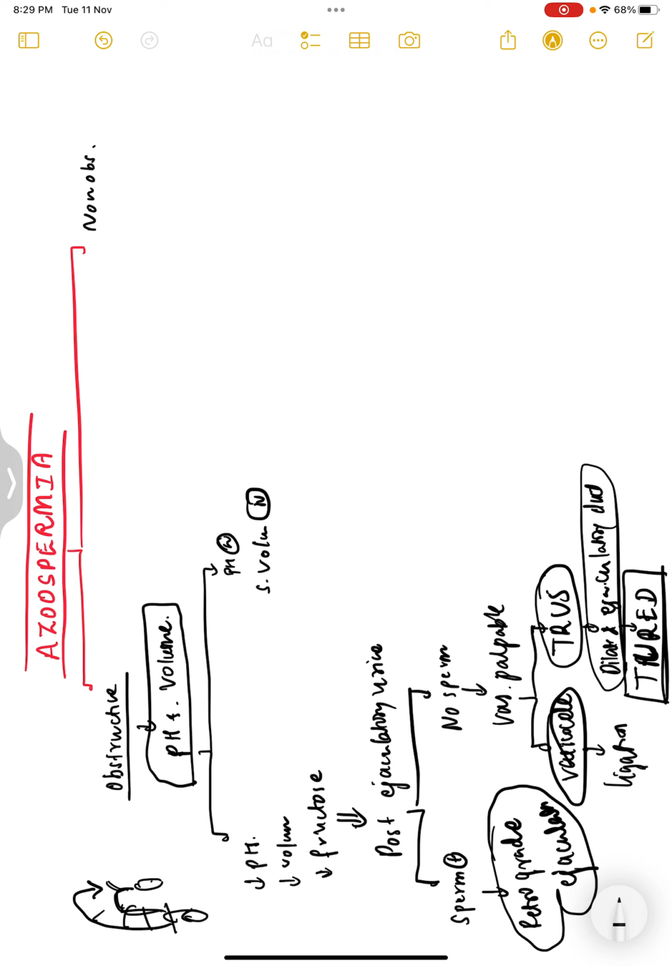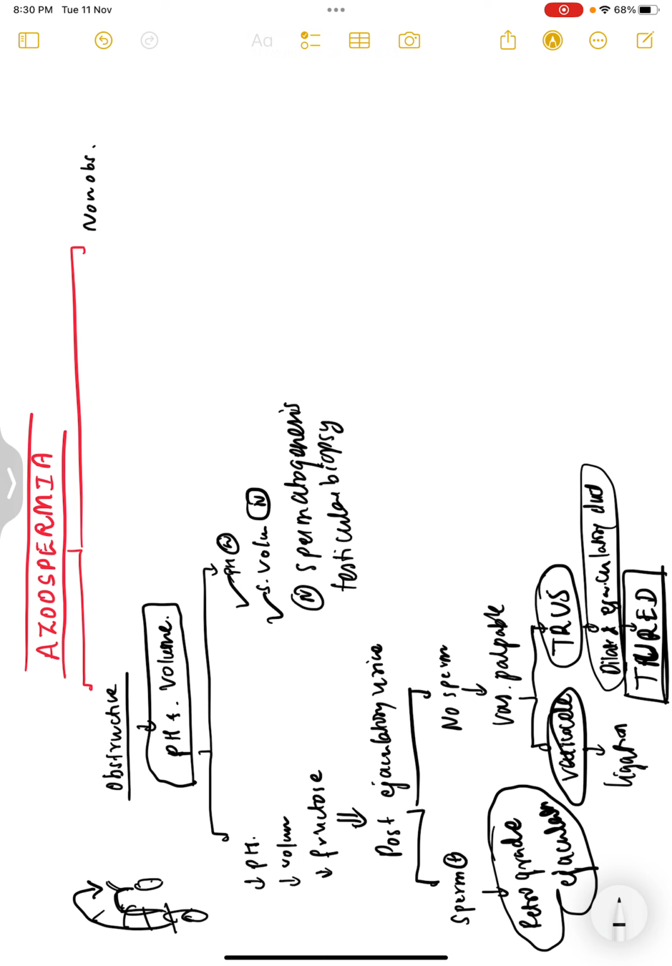Most of the time if it is obstructive, like here the pH is normal and the seminal volume is normal, that means there is no obstruction in the upper part of the tract, right? But you are not getting the sperms, and there is no other problem with the patient. Retrograde ejaculation is not there, varicocele is not there. That means you assume there is normal spermatogenesis. So for confirmation you can do testicular biopsy and find out that normal sperm is there.